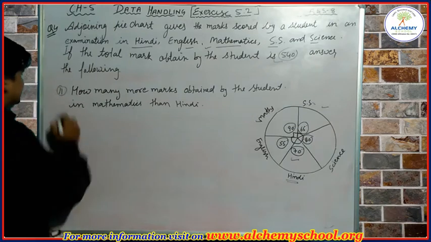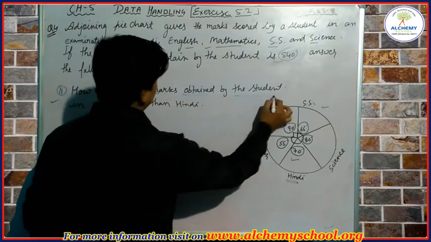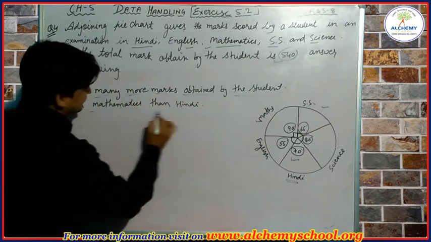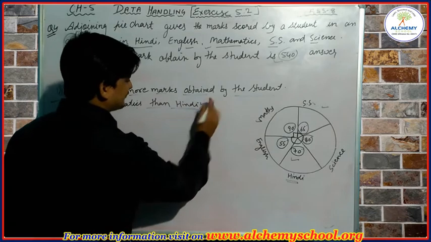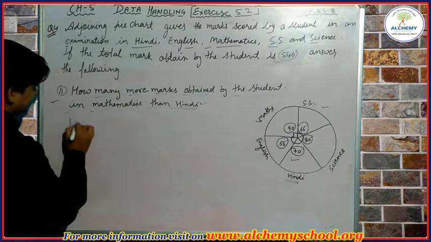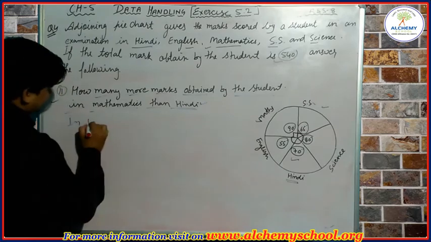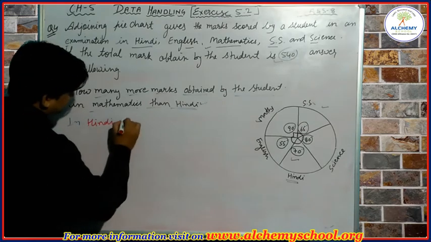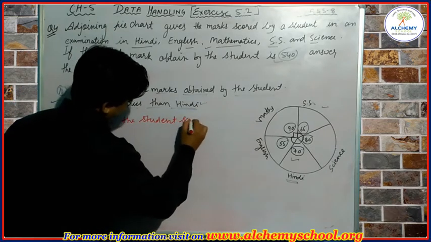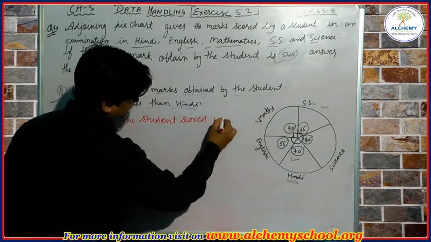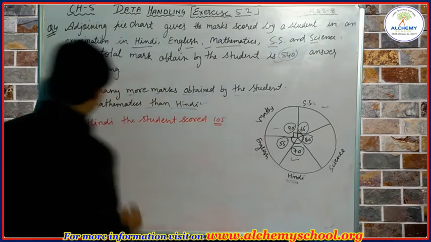So the next question is question number 2. How many more marks obtained by the student in mathematics than Hindi? So students, for Hindi already we have the marks obtained by the student. So in Hindi, the student scored 105 marks. Okay, so we have to find the marks scored by the student in mathematics.